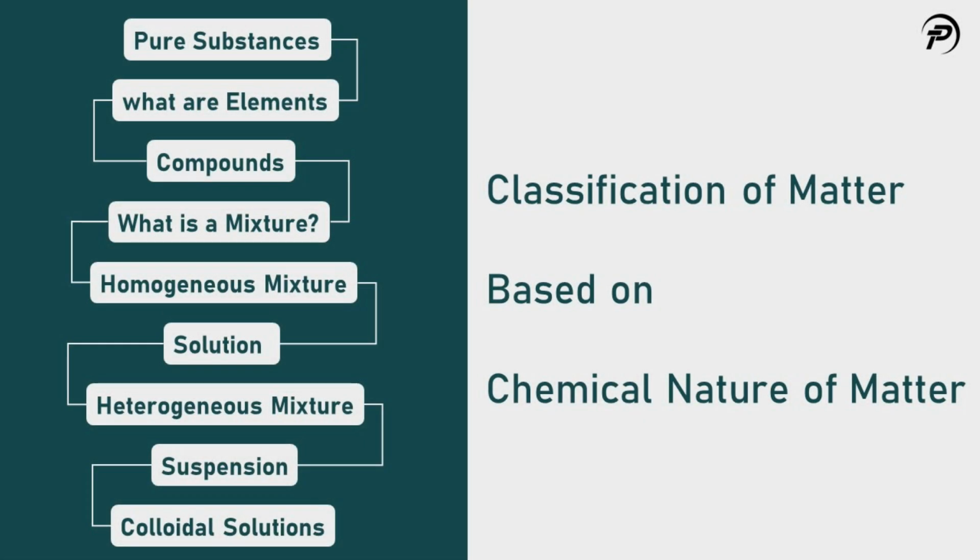In modern days, we have evolved two types of classification based on their physical properties and chemical nature. Physical aspects of matter have been discussed in previous episodes. In this episode, we are going to talk about classification of matter based on their chemical nature.